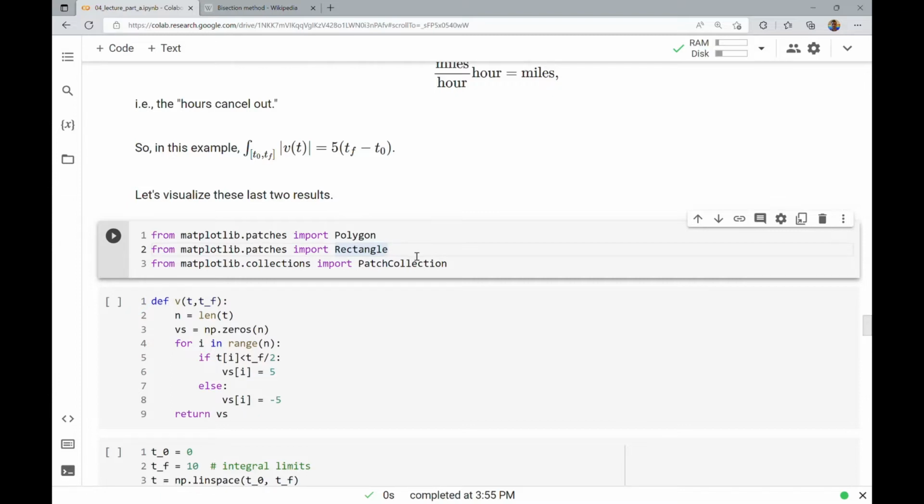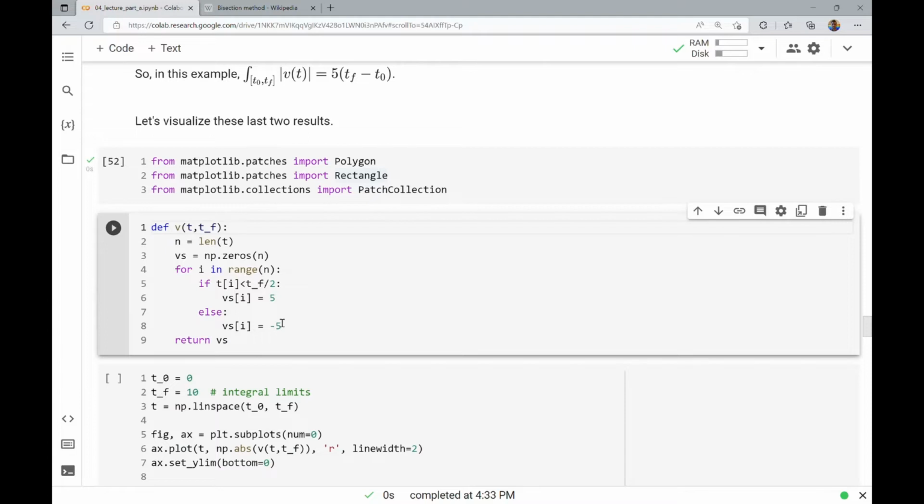So I'm going to import all of those, and now I'm going to define that velocity function that assumes you have a tf and a t. I'm going to assume t naught is 0 for simplicity. And then in that case, I'm going to look at the time value, and if it's less than half the final time, because I'm assuming t naught is 0 again, then the velocities are going to be 5.